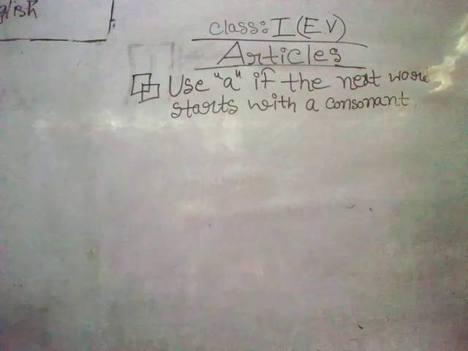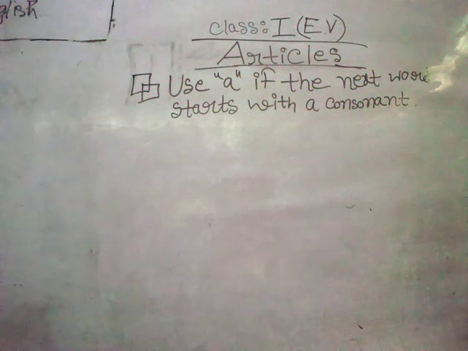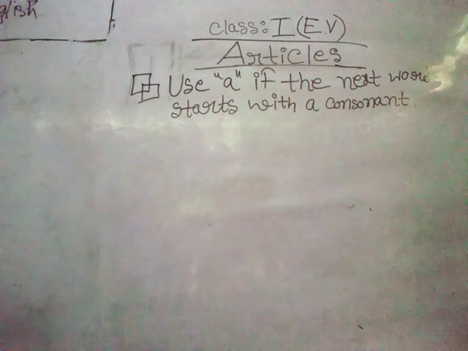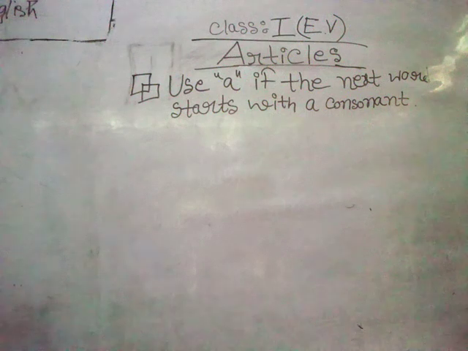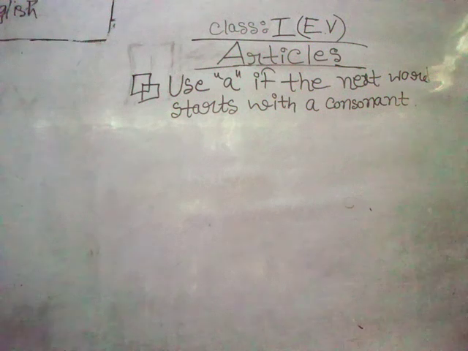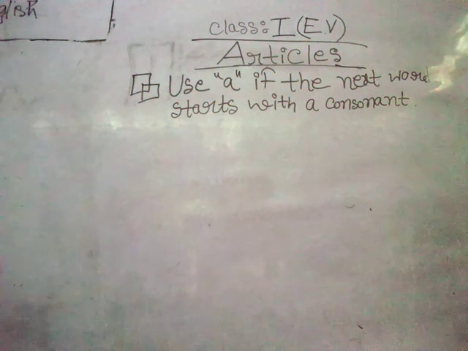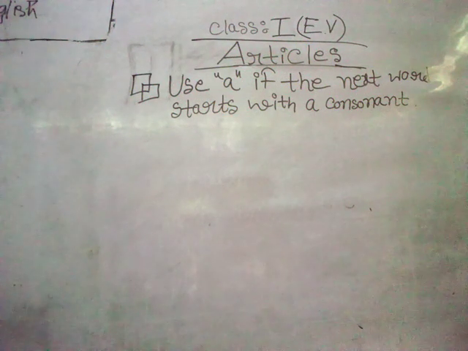But if the word doesn't start with a, e, i, o, u, that means the very first letter of that word is a consonant.